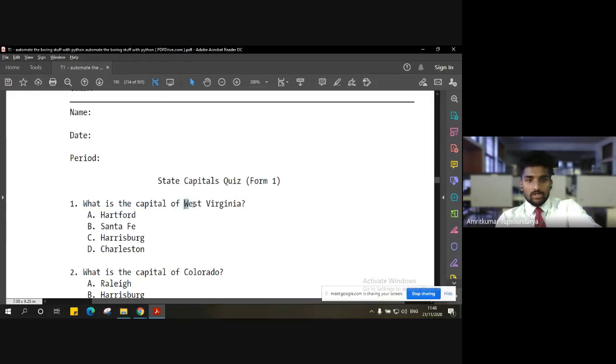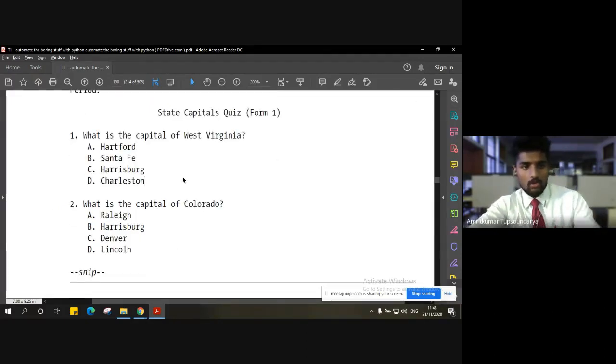Now this %s is replaced with West Virginia, which is the name of the state here. Inside this, we have 4 options, out of which, of course, 1 is the right answer and remaining 3 are wrong answers. But the thing is here, these will be shuffled for every person who's taking the quiz, right? It will be randomly shuffled. So likewise, other questions will be created.